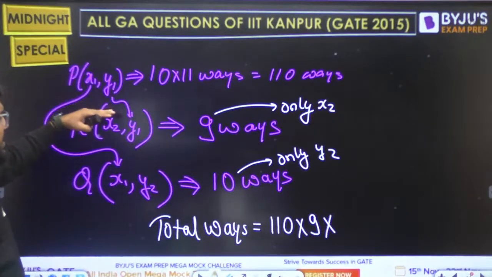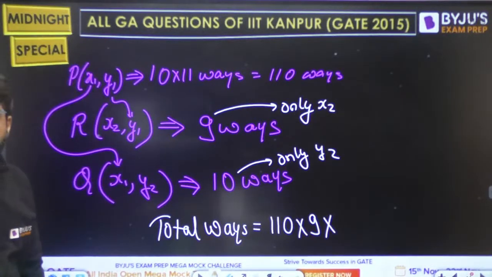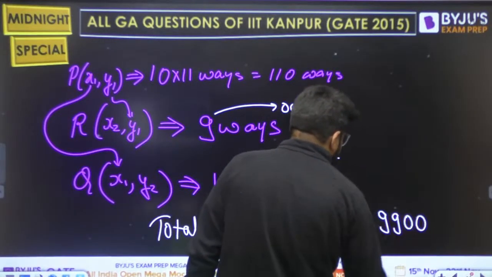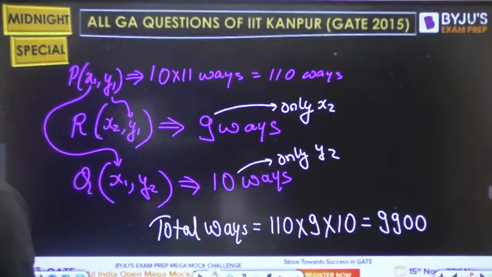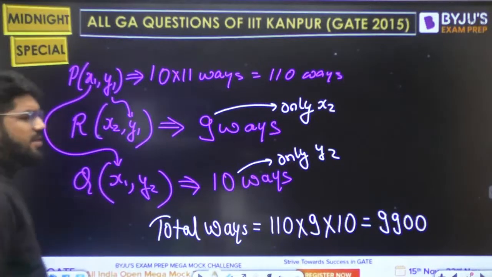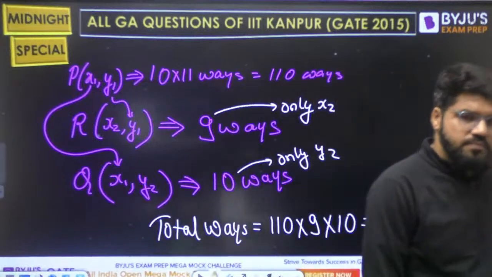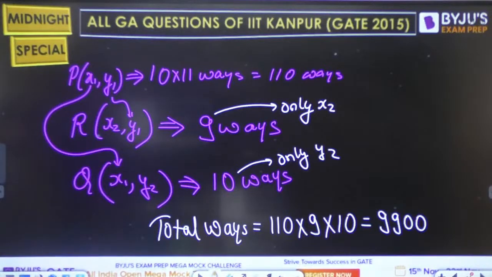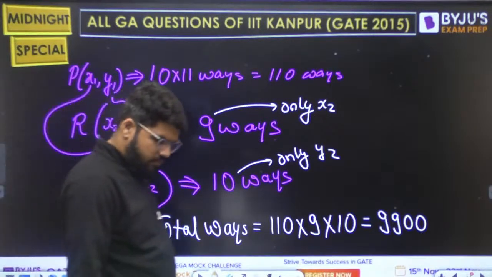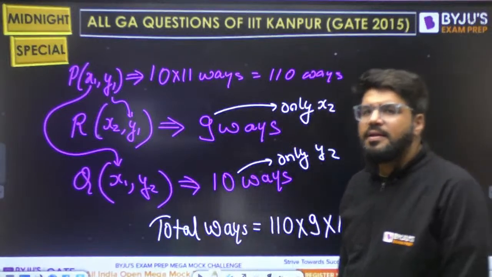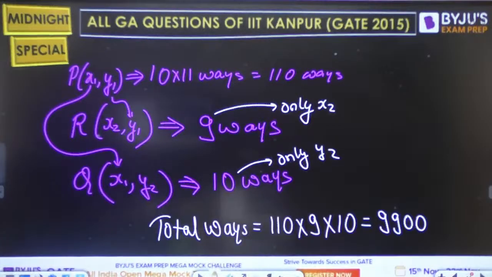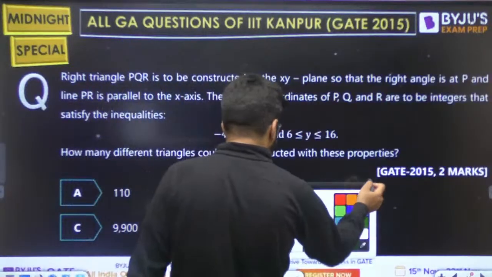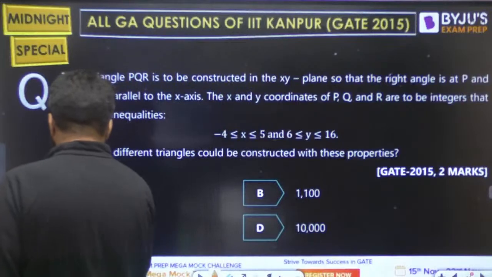For every P selected, there are 10 ways of selecting the point Q, so multiplied by 10. 990 into 10, 9900 is the answer. 9900 is the answer, option number C.